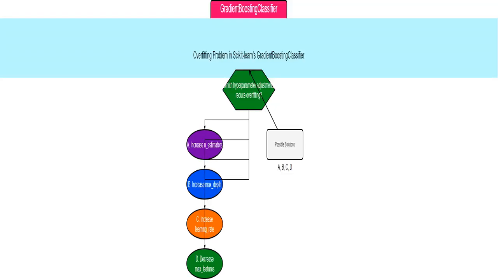I've noticed that my model is overfitting. That means it's learning the training data too well, even the noise, and performs poorly on new, unseen data. It's like a student memorizing the textbook perfectly but failing the exam because they can't apply the knowledge to new problems. We need to fix this to build a more robust model.